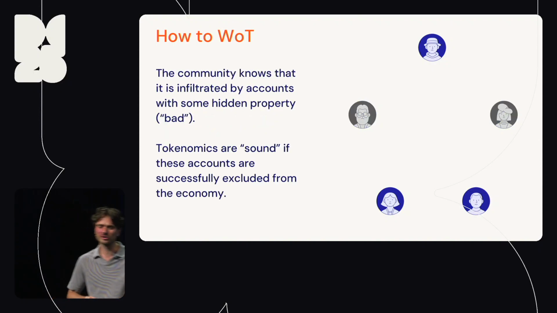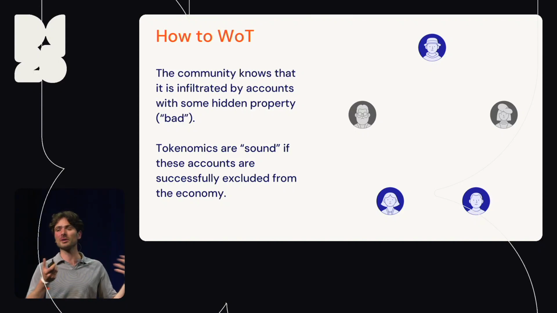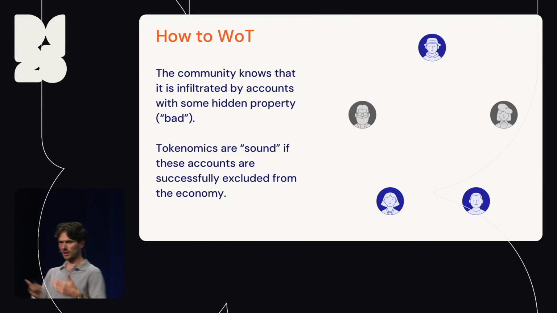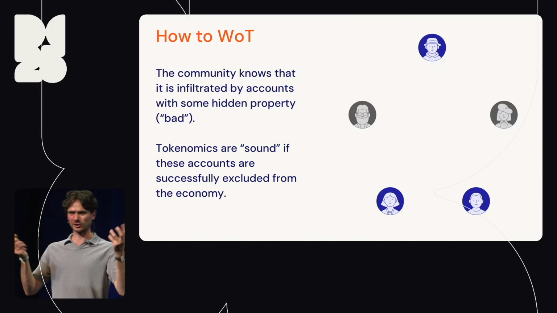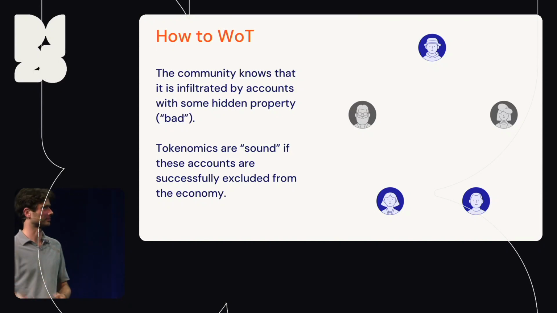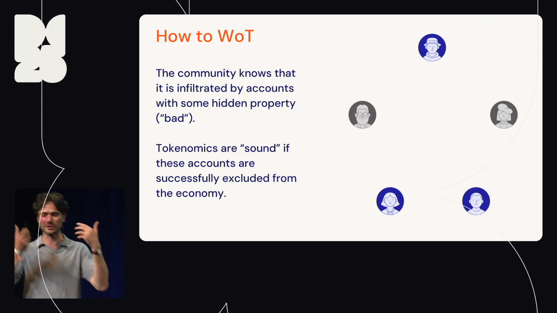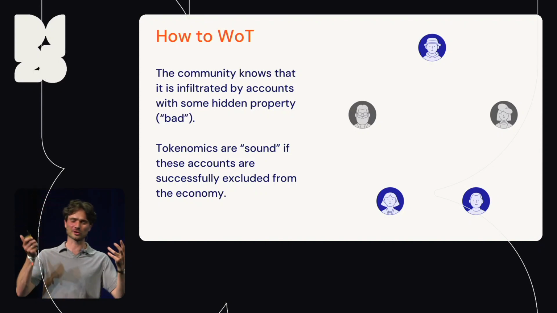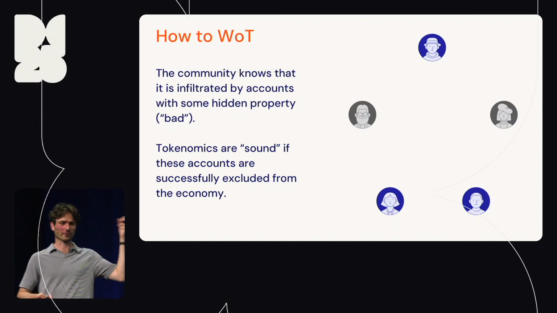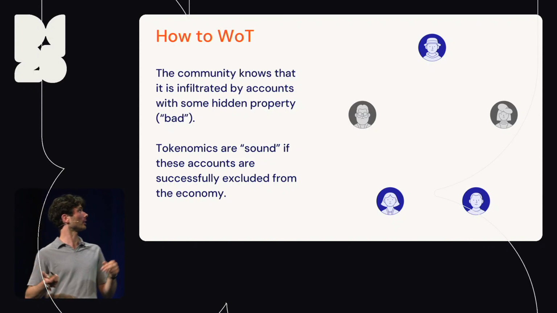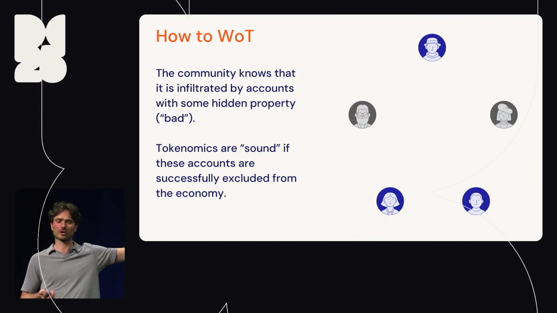And the community knows that it's somehow infiltrated by accounts that have some hidden property, which, for lack of creativity, we're just going to call bad. They're just bad accounts. But bad could also be a person. It could also be people with, I don't know, things that you can't see, like certain chromosome structures or something. And we're going to define the tokenomics of the currency that they're going to come up with as sound if these accounts are somehow successfully occluded from the economy of this online community.